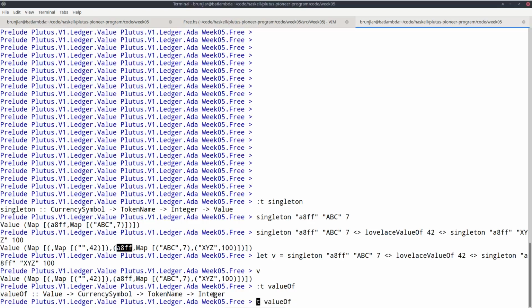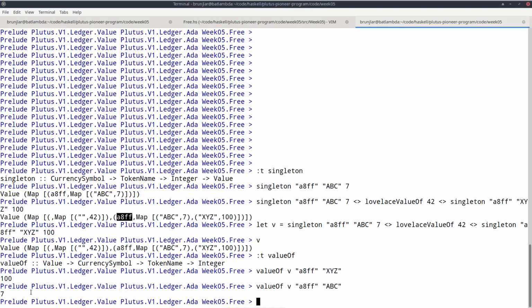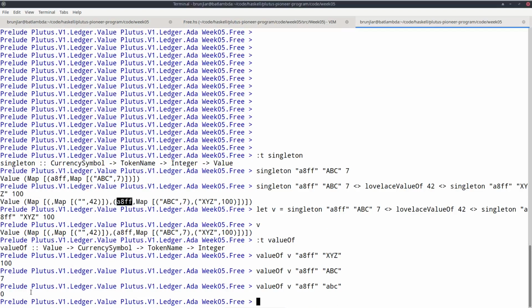So if we try that with our V, valueOf V, and take currency symbol A8FF and as token name, for example, XYZ, then we get the 100 back. If we take ABC, the 7. And if we take a token name that's not contained in the value, ABC lowercase, we get 0.